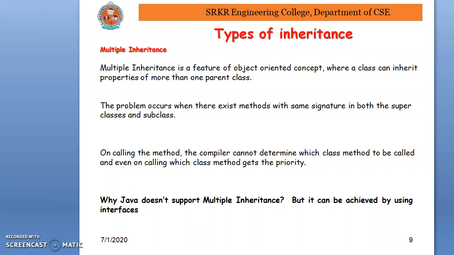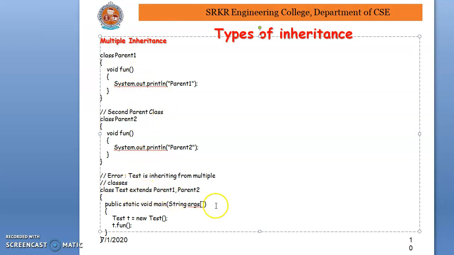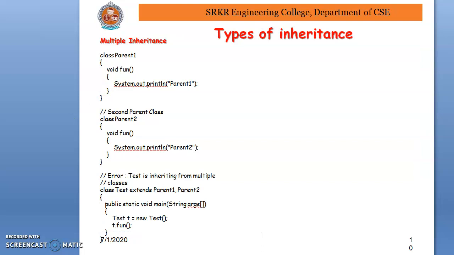This is the example of multiple inheritance. Clearly observe the code: Parent1 and Parent2. In both classes we have one method with the same name called fun. So while using Parent1 and Parent2 in one subclass called Test, we have a problem when calling fun, because fun exists in both classes, Parent1 and Parent2. This is the actual problem with multiple inheritance. So it is not supported by Java, but it can be achieved by using interfaces.